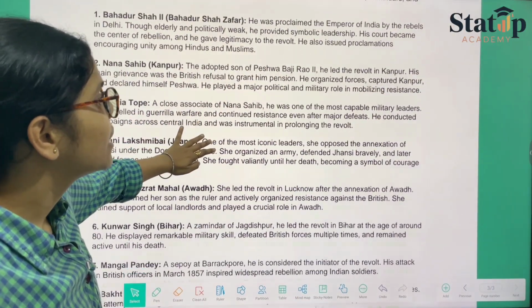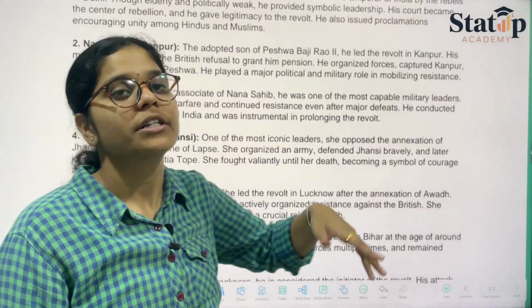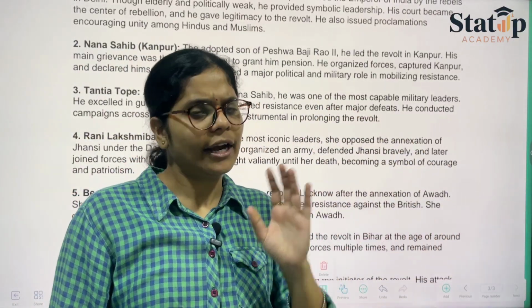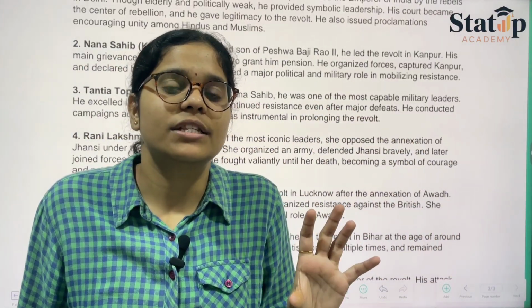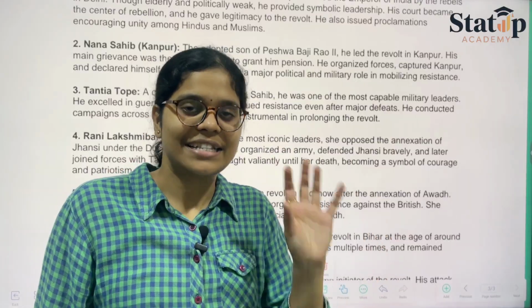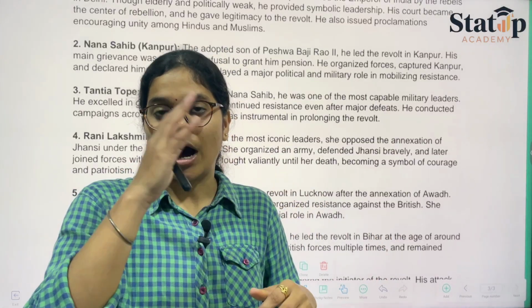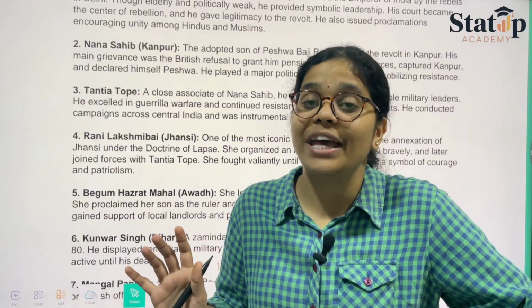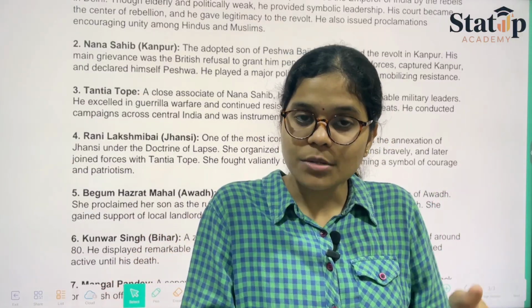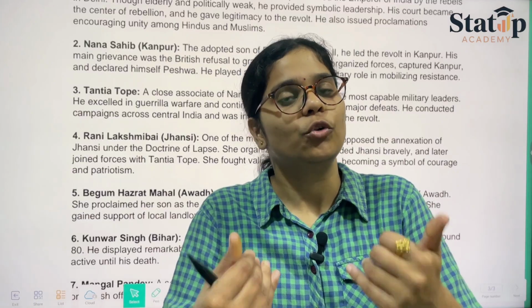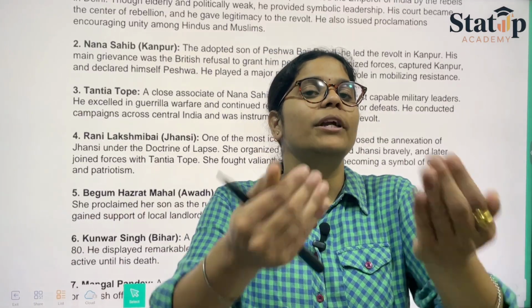Then we have Nana Sahib, who was actually the adopted son of Peshwa Bajirao II, and the Britishers brought a scheme called doctrine of lapse, saying that since you are an adopted child and you do not have any hereditary right on this particular property, therefore according to the rule of doctrine of lapse, this property belongs to us.